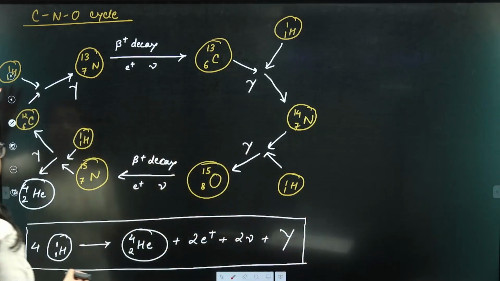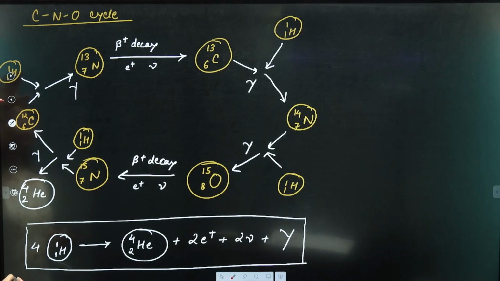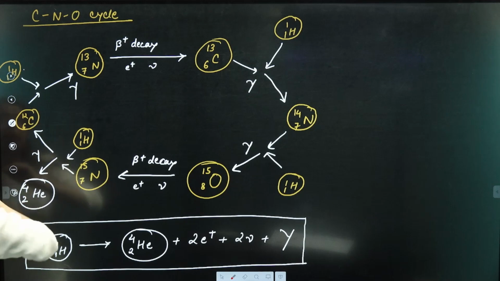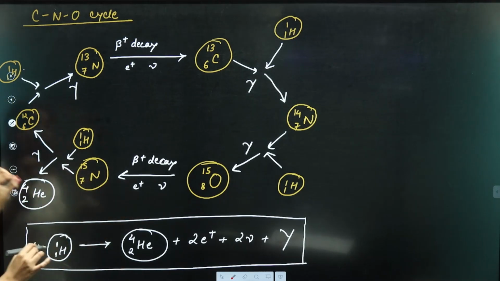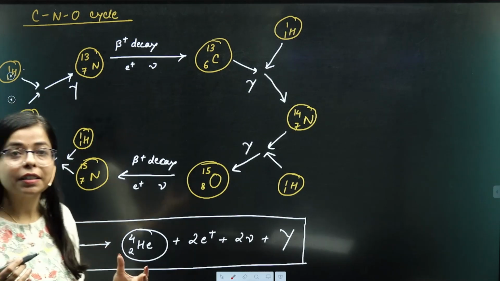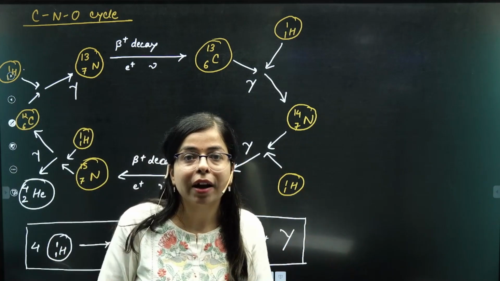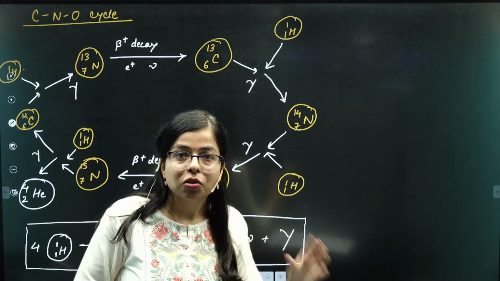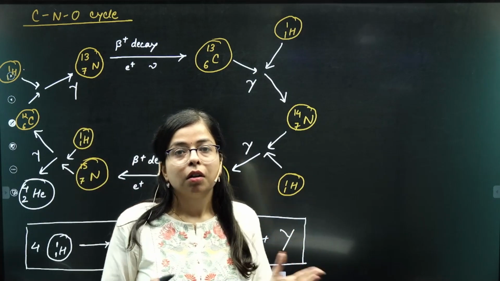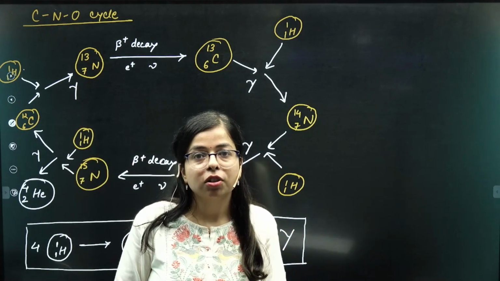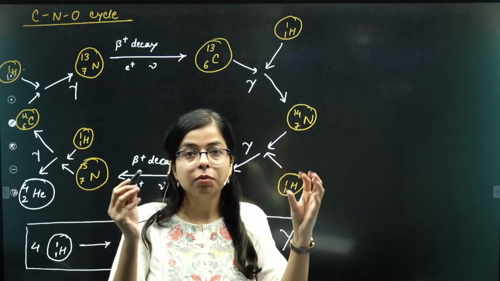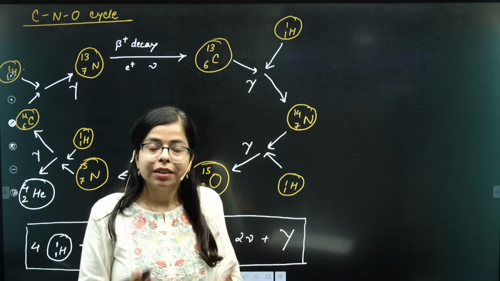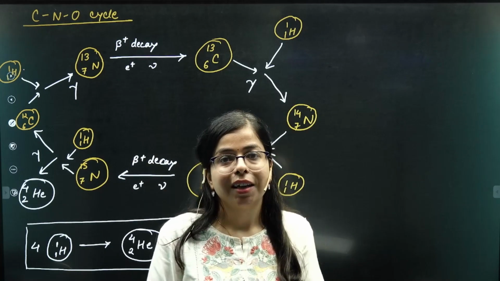Now if you see the first step of this carbon, nitrogen, oxygen cycle, the hydrogen nucleus is fusing with carbon-12, right? And as carbon-12 is even bigger as compared to a hydrogen nucleus or proton, there would be an enormous Coulomb barrier, or electrostatic force of repulsion, to bring these two atoms together, right?